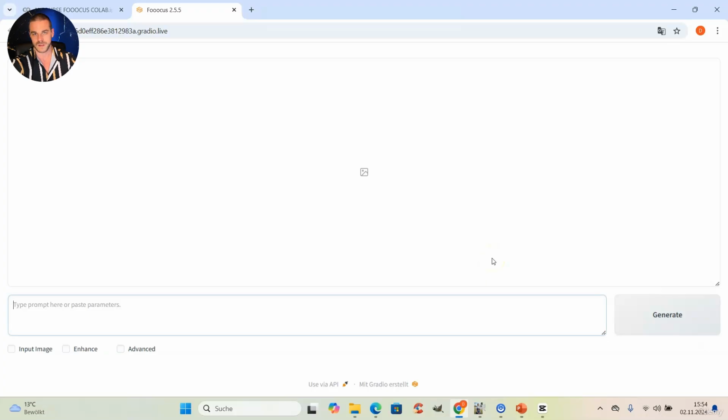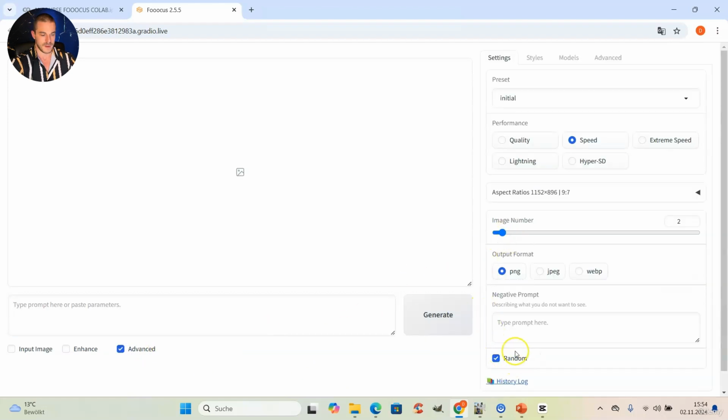So here I'm at the starting screen of Focus, and where do we find the seed number? We go to Advanced Settings, and then here you see a little box that normally is checked. So this is the default, and the default is random. That means whenever a new image is generated, it's generated with a new random seed number. And this enables different images anytime we create an image.